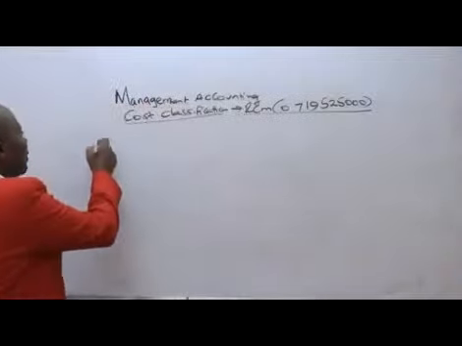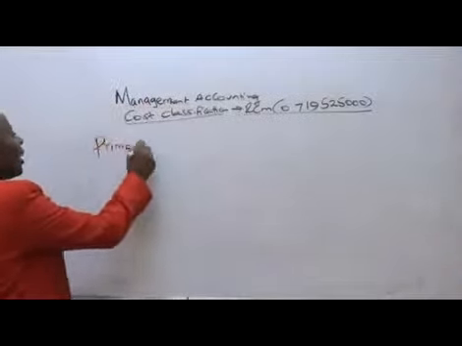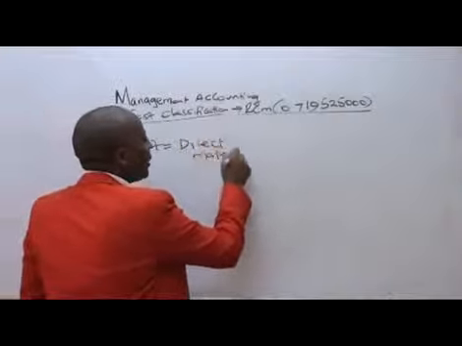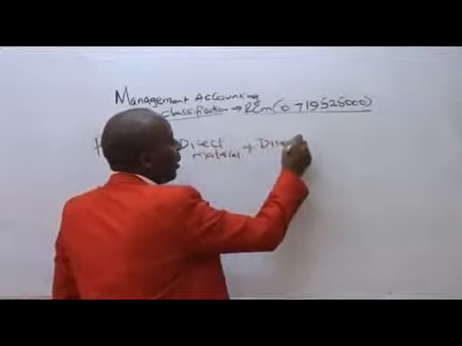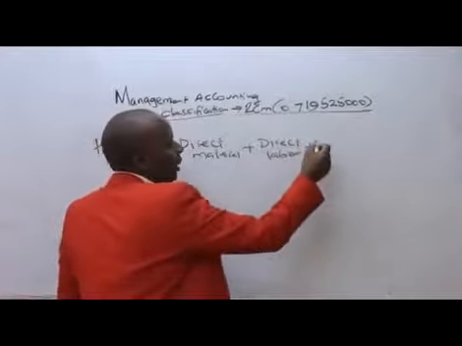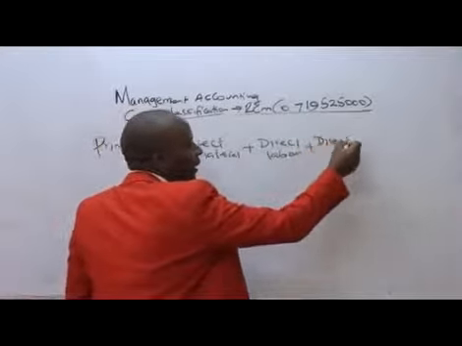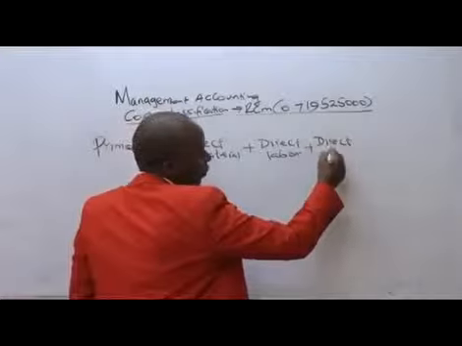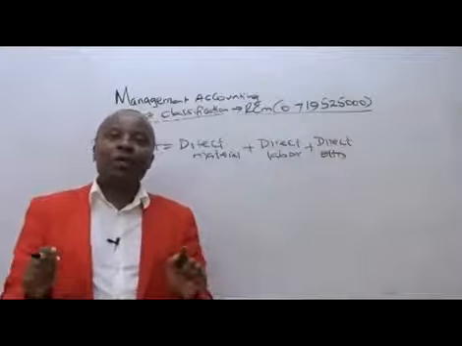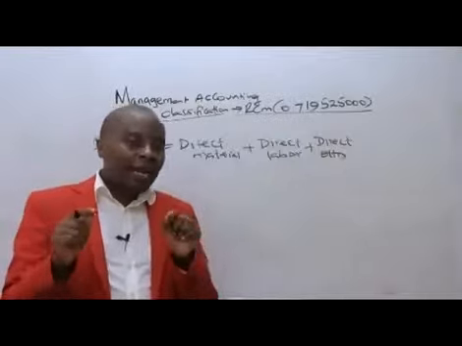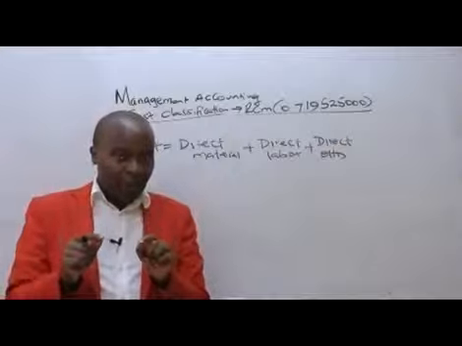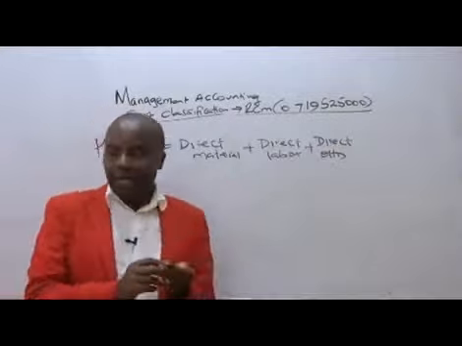So under prime cost, we have direct materials plus direct labor, and if there is any expenditure that happens to be an overhead that is directly attributable, direct overhead. Perhaps you hired a production room directly attributable to a particular production process. That will fall under what we call direct overhead.